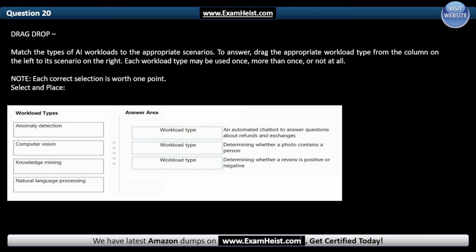In the answer area: an automated chatbot to answer questions about refunds and exchanges. And the correct answer is knowledge mining. The next one: determining whether a photo contains a person. And the correct answer is computer vision. Another one: determining whether a review is positive or negative. And the correct answer is natural language processing.